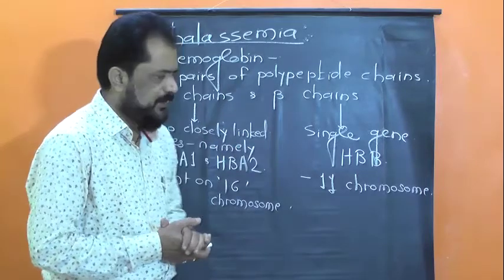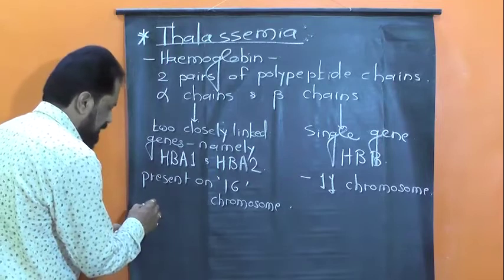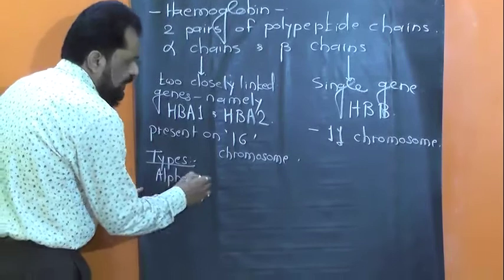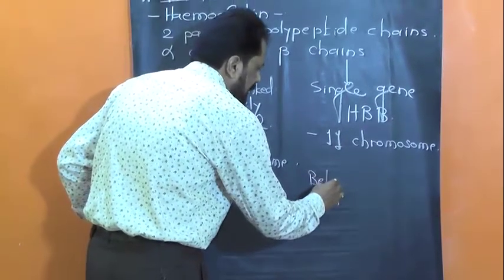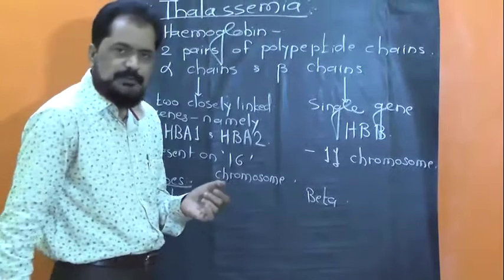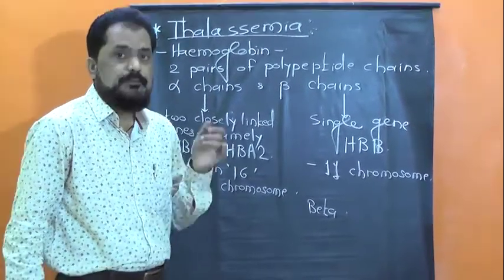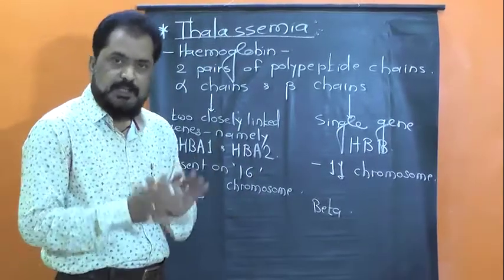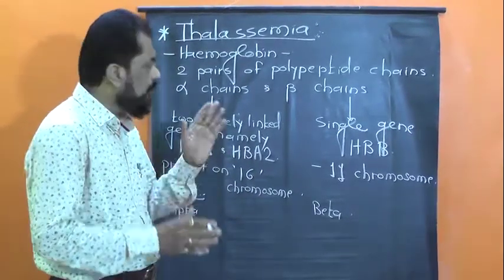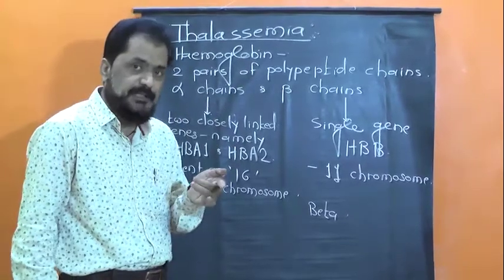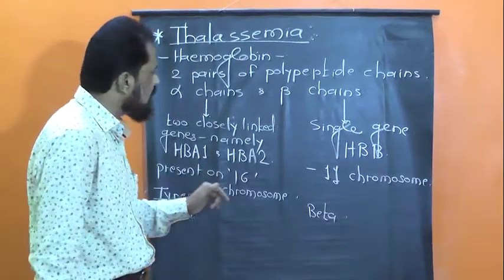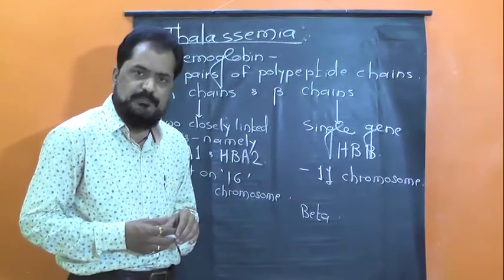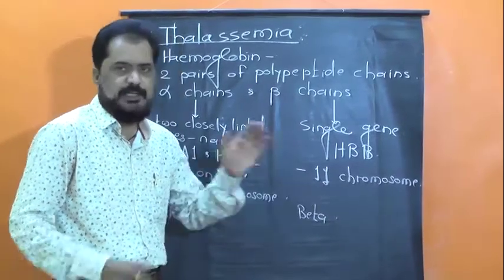Now thalassemia is classified into two types: alpha thalassemia and beta thalassemia. Of course, these types depend upon the synthesis of which polypeptide chain is affected. If the synthesis of alpha polypeptide chains is affected, it leads to alpha thalassemia, and if the synthesis of beta polypeptide chains is affected, it leads to beta thalassemia.